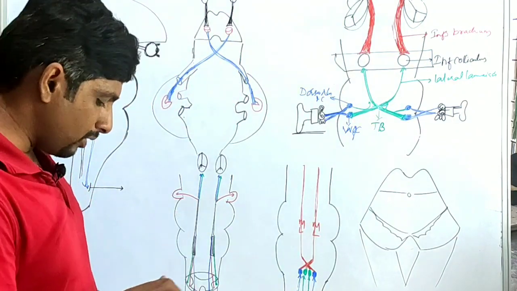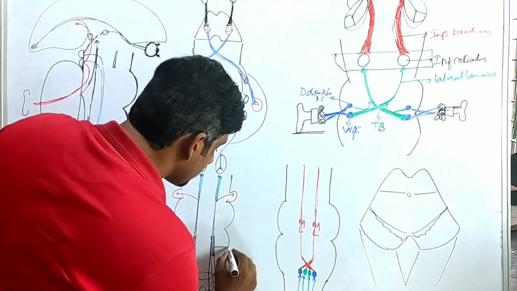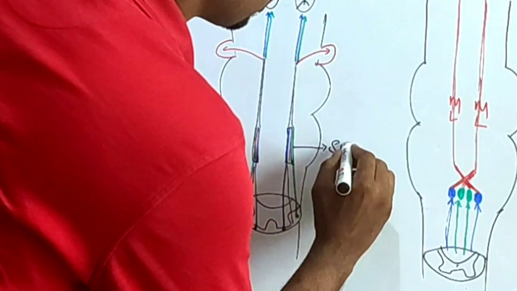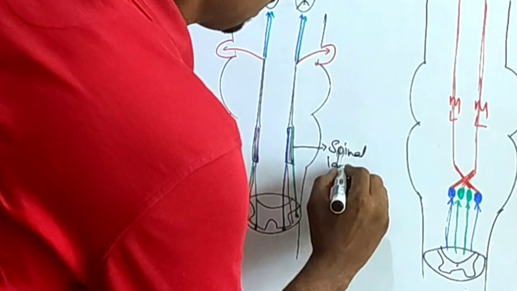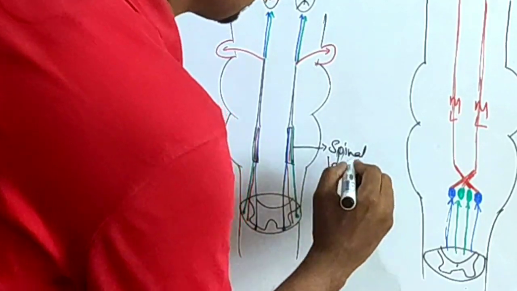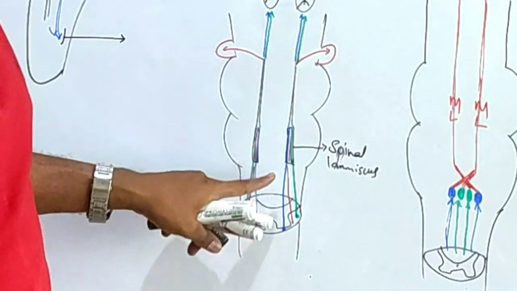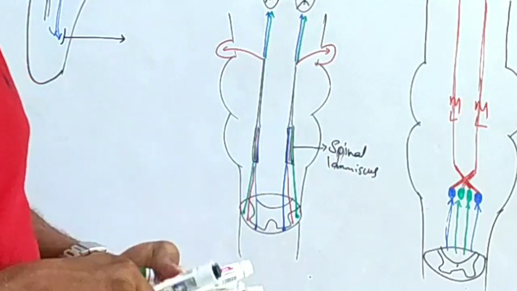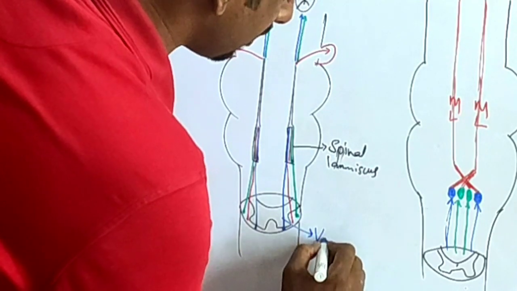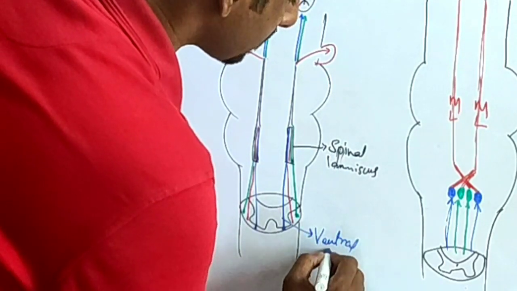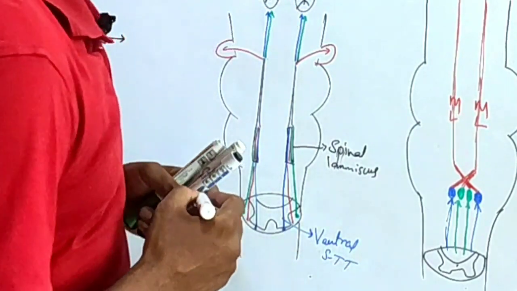There is another, you heard about the spinal lemniscus, right? What is this spinal lemniscus made up of? It is made up of three types of neuronal fibers. One is the blue color, what you see, the ventral spinothalamic tract.